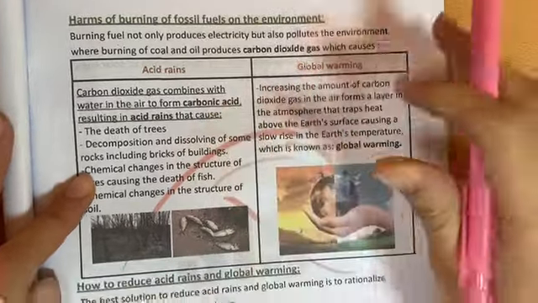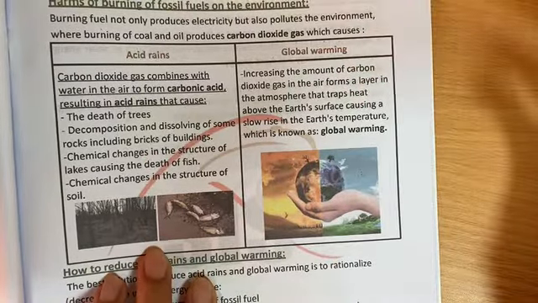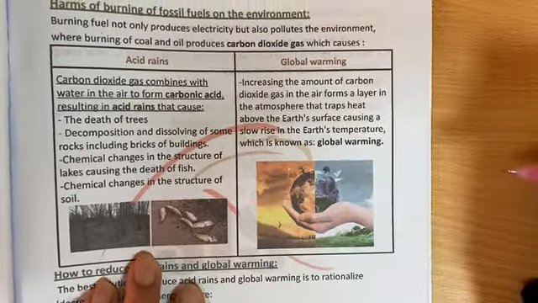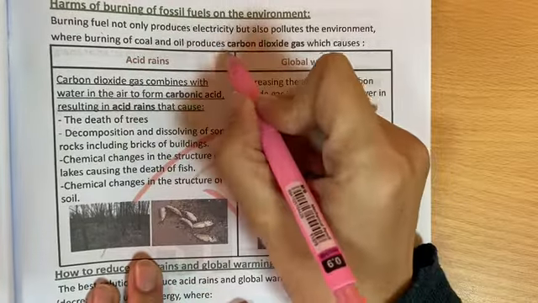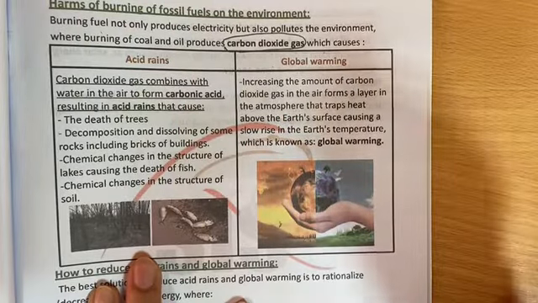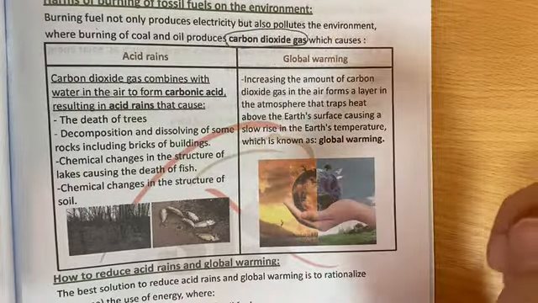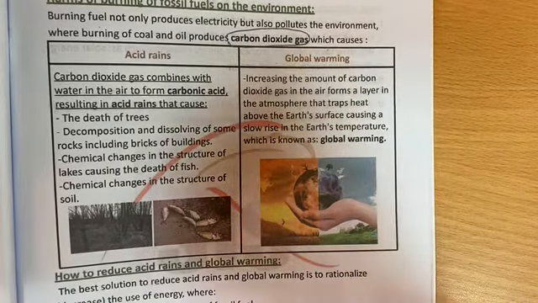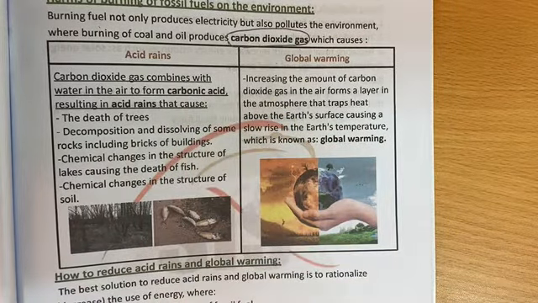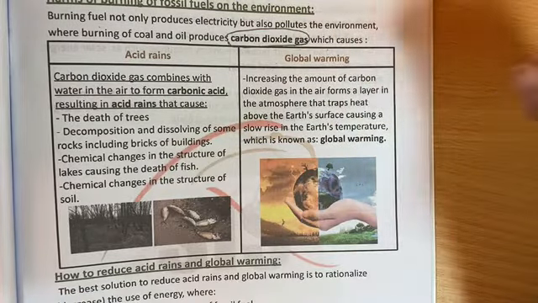So let's start with what's meant by global warming and what's meant by acid rain. Let's start with global warming first. The carbon dioxide gas, from its characteristics, traps the heat inside it. So it's like the mug that we use to keep the heat inside.